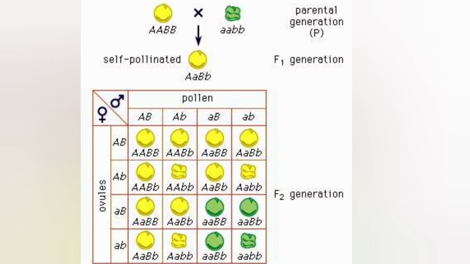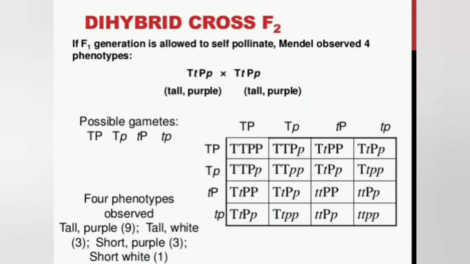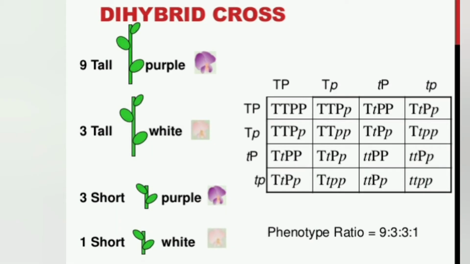In another experiment, Mendel crossed long pea plants having purple flowers with short pea plants having white flowers. All the F1 plants were long and purple flowered plants. When these F1 plants were allowed to self-pollinate, the F2 plants were of four types in the ratio of 9:3:3:1. So this is about the law of independent assortment.